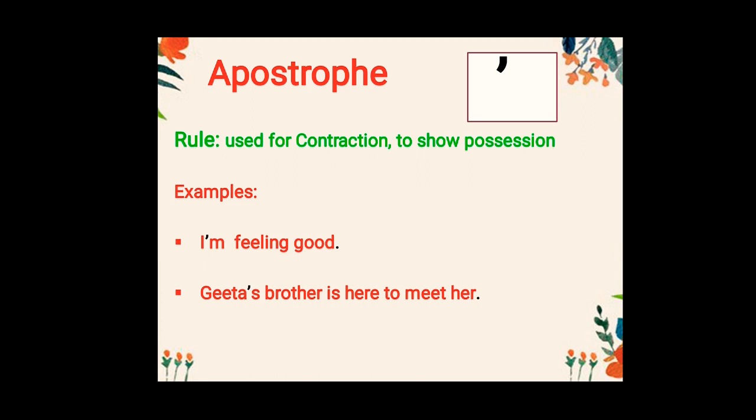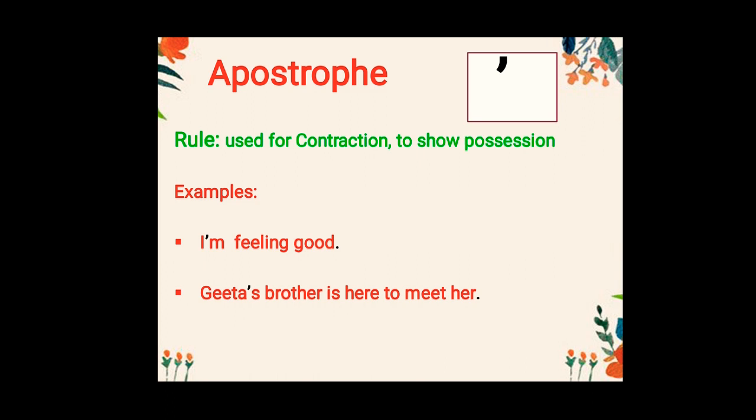So two examples are there. One example is of contraction and the second example is of possession. Look at this. I'm feeling good. How do we write I am? But here I have used I'm: I, apostrophe, and m. This is contraction, that we have skipped the letter A here. So there we will use an apostrophe.